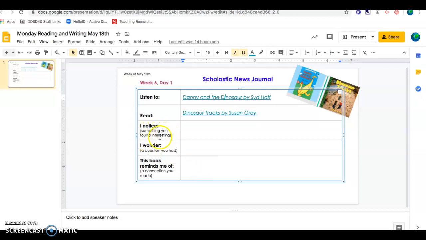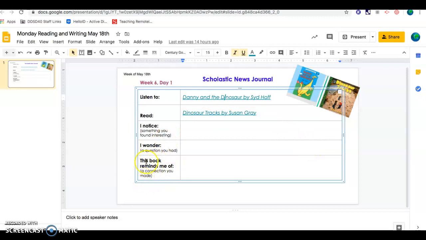So you're going to respond with something you found interesting. Remember, the sentence starter is I notice. So I notice, and when you're done, put a period at the end. Then you're going to record a question that you had. So the sentence starter for that is I wonder. Remember to put a question mark at the end of that.